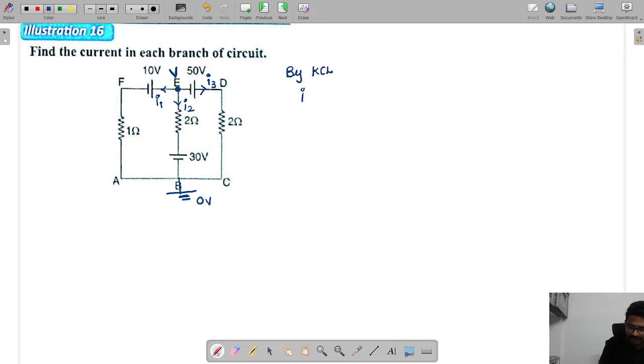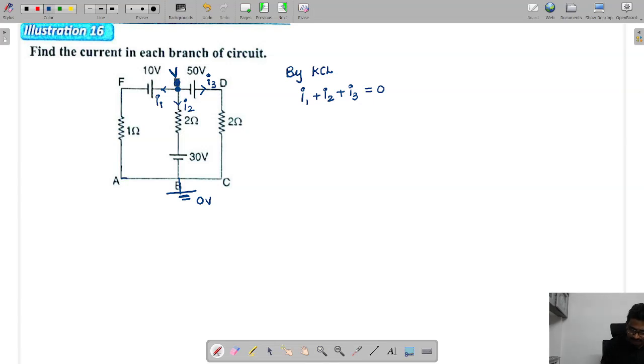I1 is a leaving current, I2 is also leaving current, and I3 is also leaving current. There is no entry current, so the sum of leaving currents equals the sum of entry currents, but there is no entry current.